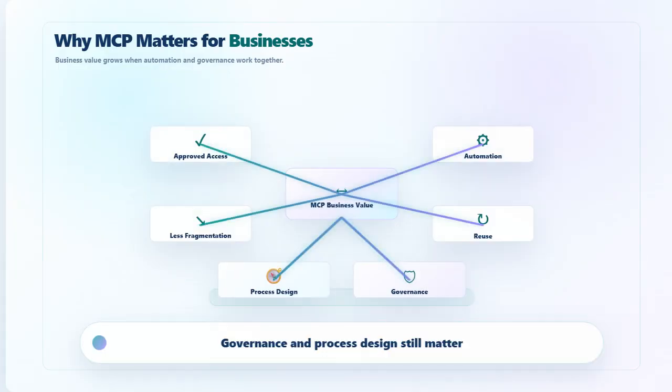Now let's look at why MCP matters for businesses. For businesses, MCP can make AI agents more practical. It can help connect agents to approved systems. It can support workflow automation. It can reduce integration fragmentation. It can improve reuse across departments. But success still depends on process design and governance. MCP is an enabler, not a complete business strategy by itself.